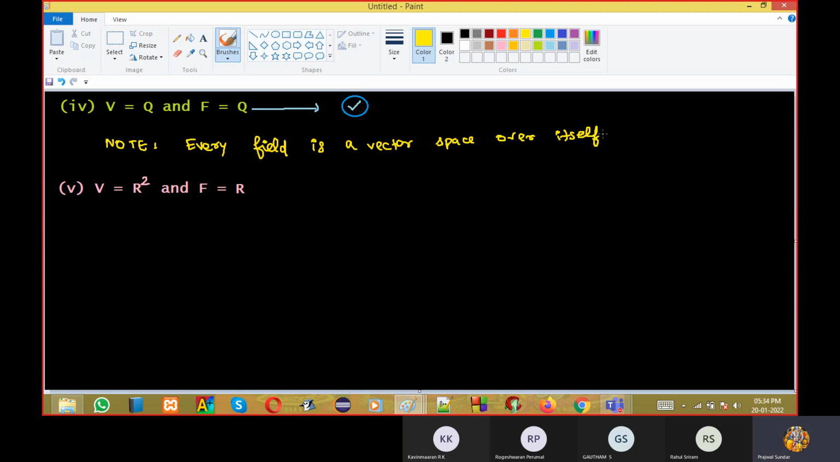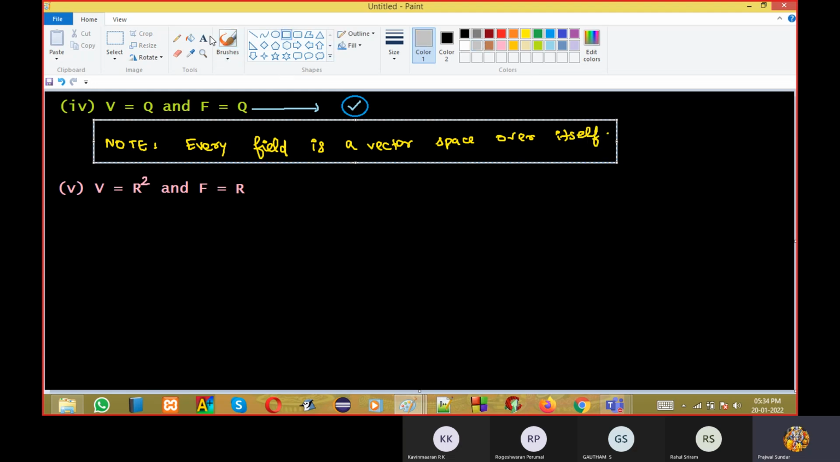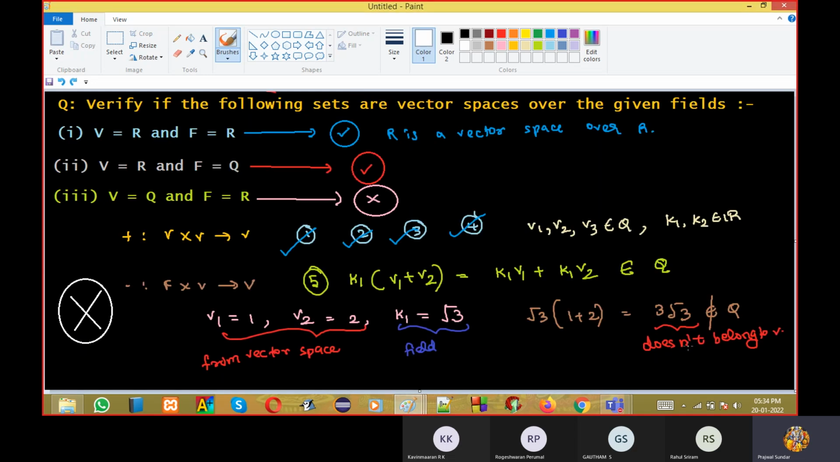That is, if you are taking field and vector space as the same, definitely it will be a vector space. No doubt. You can take it as a property. You don't have to, but if you want, you can remember it. Otherwise, in the question, listen carefully. This is a complete theoretical chapter.